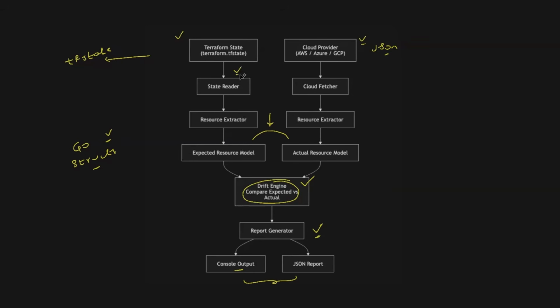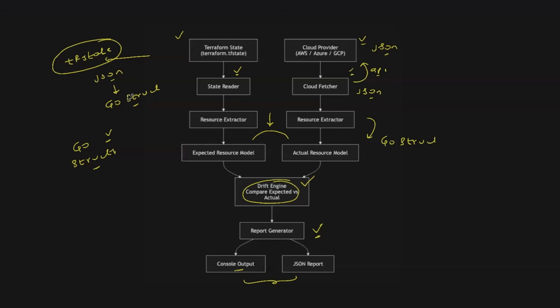First, there is a state reader. What does the state reader do? State reader extracts the information from the TF state file. Initially, it gets this information in the JSON format, and then from the JSON format, it puts this information in a Go struct. Similarly, there is a cloud fetcher. Cloud fetcher makes use of the cloud APIs, in this case, AWS APIs, gets the information in the JSON format, and then the JSON format information is put in the Go struct format, right?